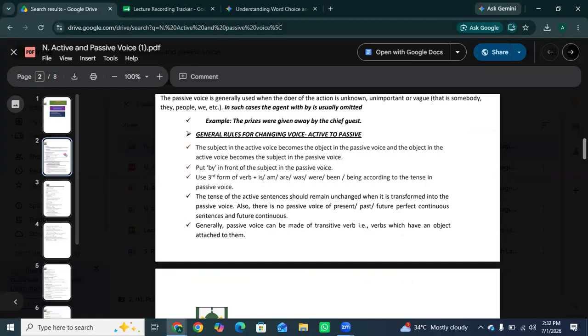Think of this like a game of musical chairs. The person at the front goes to the back behind the word by, and the object at the back jumps to the front, and the action verb transforms into the third form of verb. This is a simple rule for changing voice from active to passive.